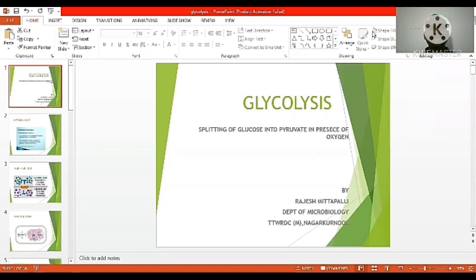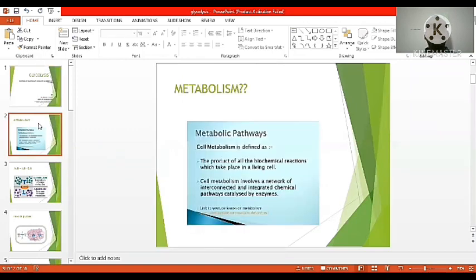Today we will discuss glycolysis. Glycolysis is the splitting of glucose into pyruvic acid in the presence of oxygen. Before entering the glycolysis pathway, we have to know about metabolism. What is meant by metabolism? Cell metabolism is defined as the sum of all the biochemical reactions which take place in a living cell. Cell metabolism involves a network of interconnected and integrated chemical pathways catalyzed by cellular enzymes.